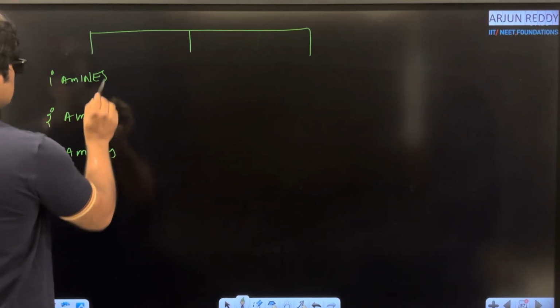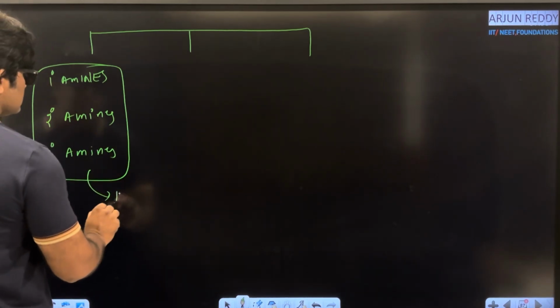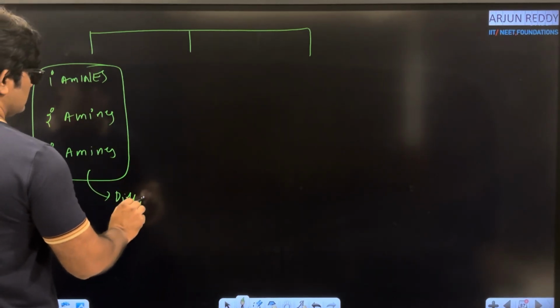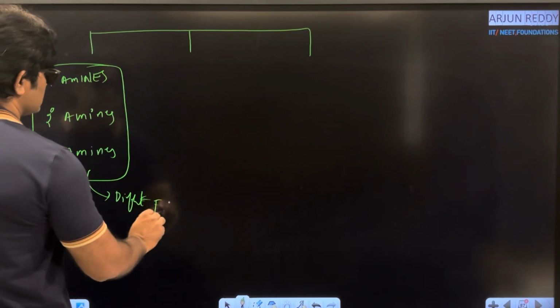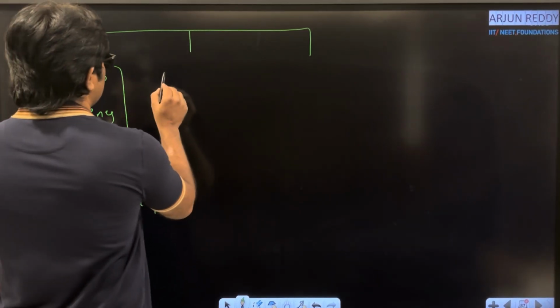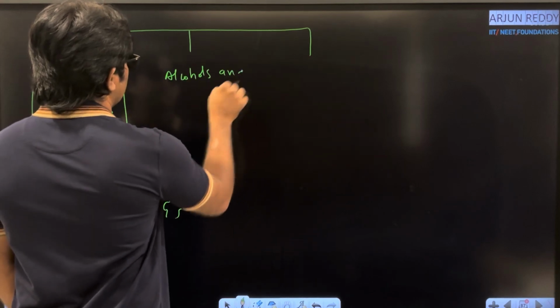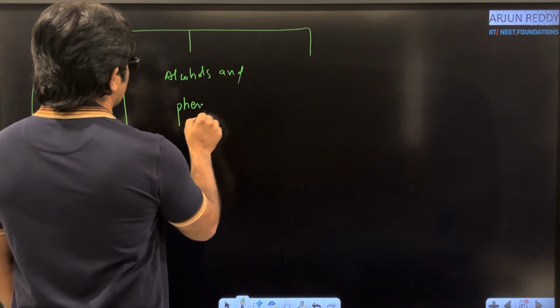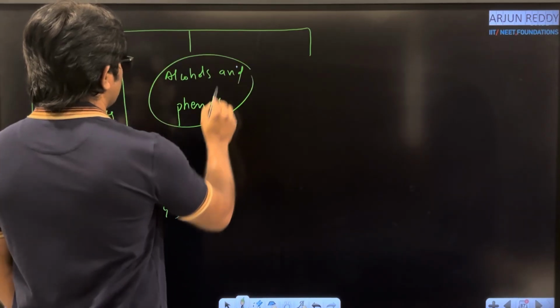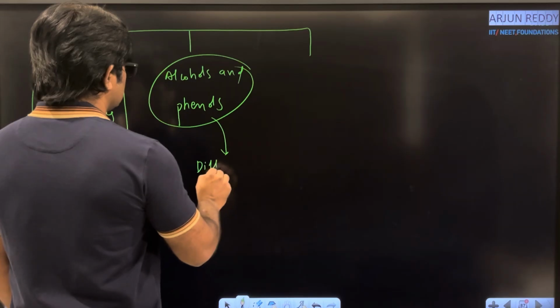They are considered as different functional groups. Like that, normal alcohols and phenols with the same molecular formula are again considered as different functional groups.